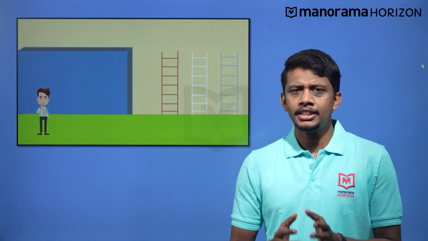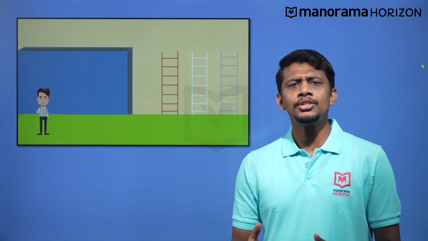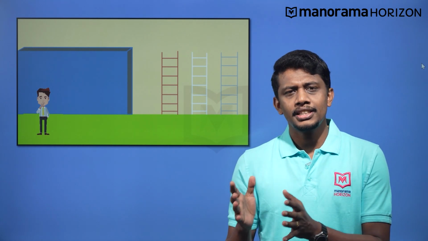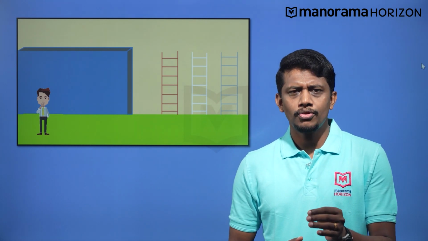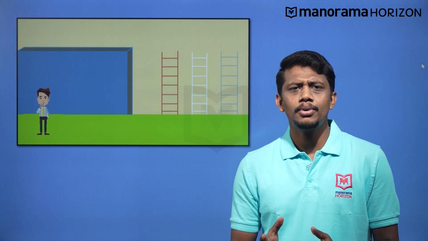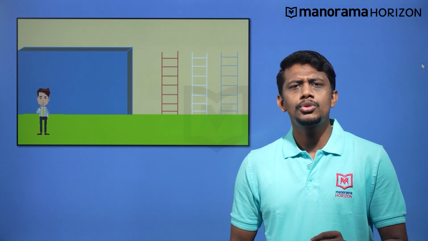Let us consider a thought experiment. You are asked to climb a wall that is 10 meters high. There are three kinds of ladders given: a wooden one, a ladder made up of styrofoam, and a third one that is made up of steel. What would you choose and why?